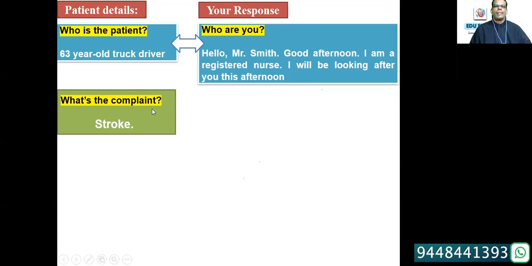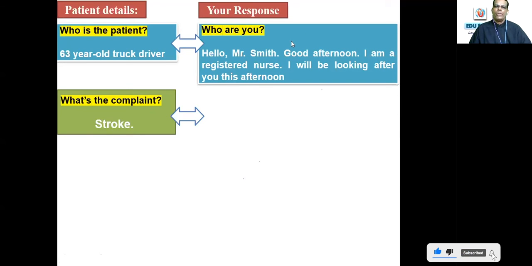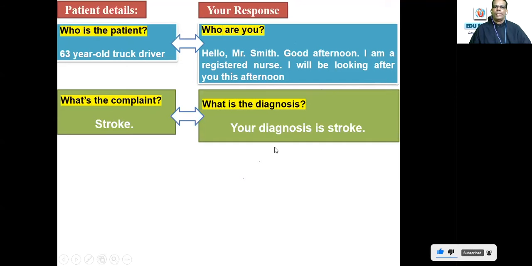And what is the complaint? Next thing, when you scan your role play card, you have to see what is the complaint or what is the medical condition. Here it is stroke. And what is your response? See how beautifully it is organized, so you can handle it. What is the diagnosis? So here, what is the medical condition? You have to say the diagnosis. So you say your diagnosis is stroke.